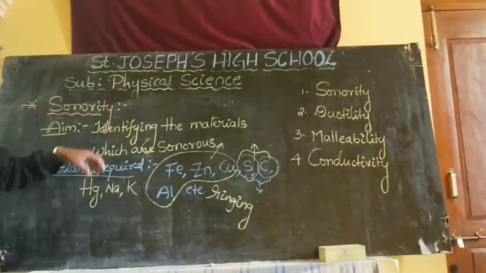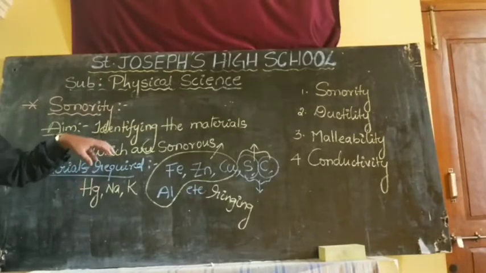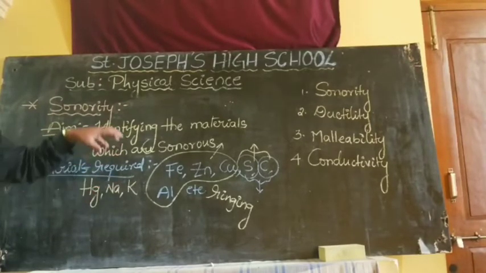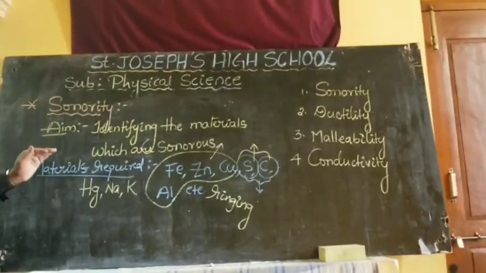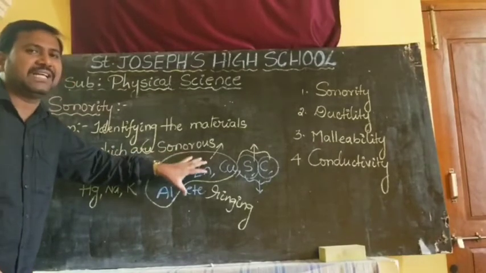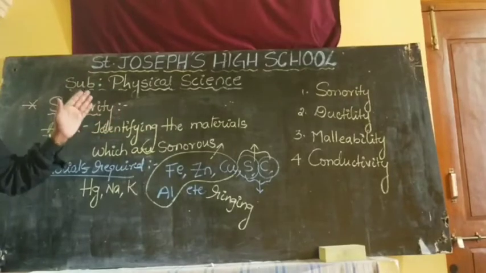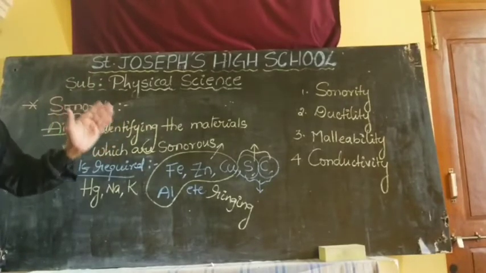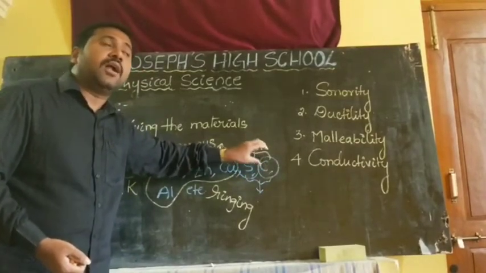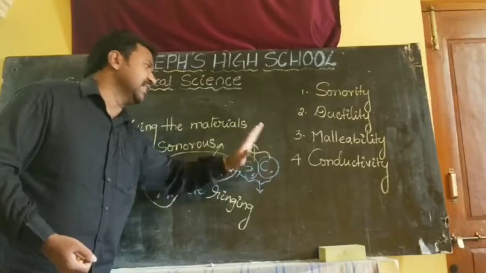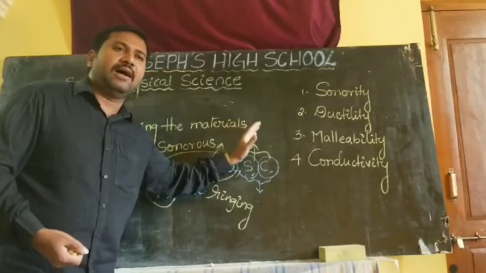These three will not give a ringing sound when dropped on a hard surface. So most metals are sonorous, meaning they give a ringing sound when they fall on a hard surface. Non-metals are not sonorous.